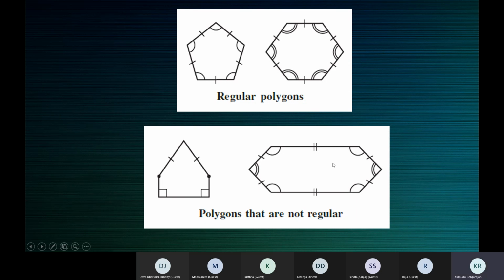Again, you can see these angles 1, 2, 3, 4. These 4 angles are equal. These 4 angles have the same measure. These two opposite angles, this one and this one, also have the same measure, but different from this. So you see that in this polygon, all the sides are not equal. 4 sides equal, then the remaining 2 sides equal. So all sides and all angles are not equal. So this is not a regular polygon.